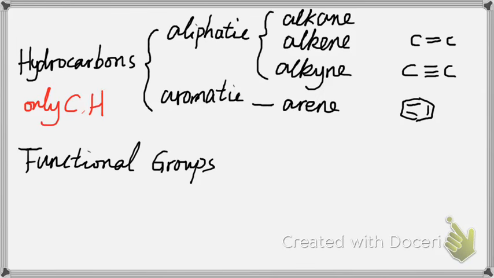Next, we will take a look at the functional groups. Functional groups are structure units responsible for a given molecule's reactivity under a particular set of conditions. So, as I just showed you, CC double bond, CC triple bond, they are functional groups present in alkenes and alkynes. We will learn many functional groups which are responsible for a certain type of reactivity of the molecule.